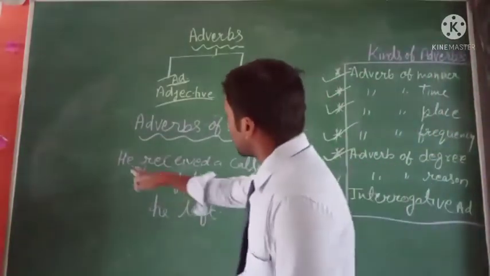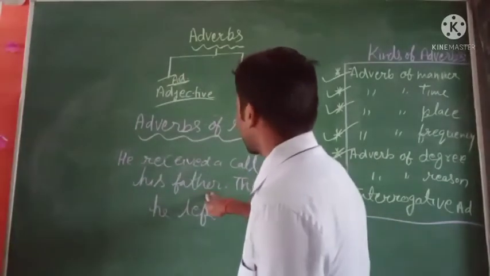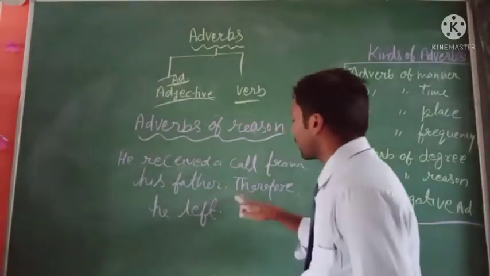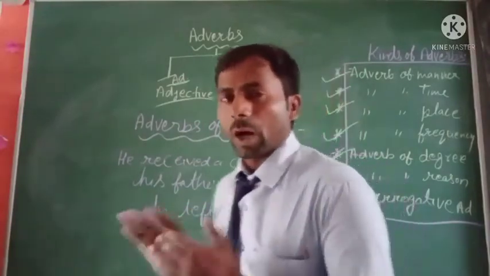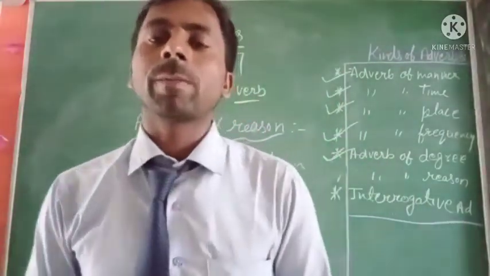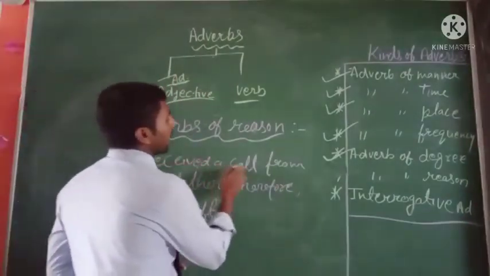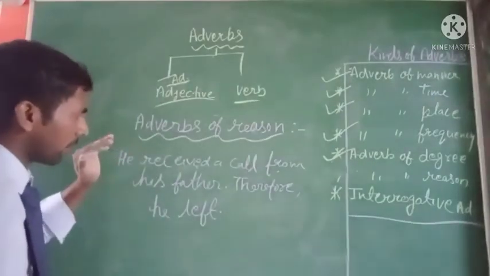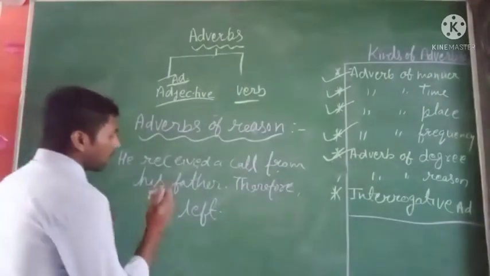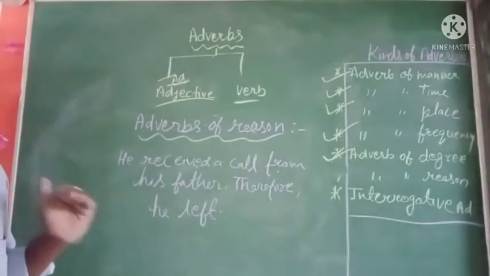So here, he received a call from his father. Therefore he left. When you ask the question why he left, the answer is he received a call from his father. So it is the answer. So we can say that here it expresses the reason.